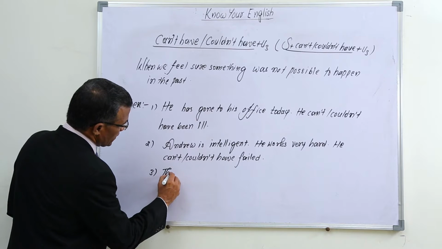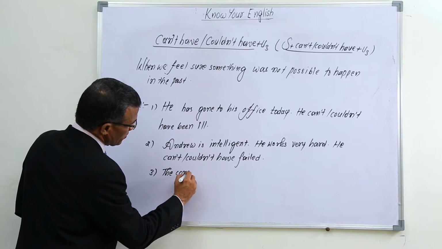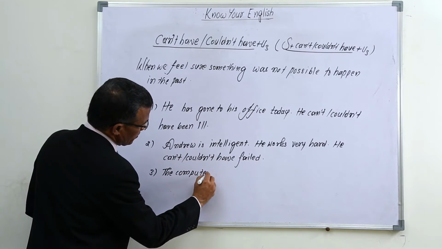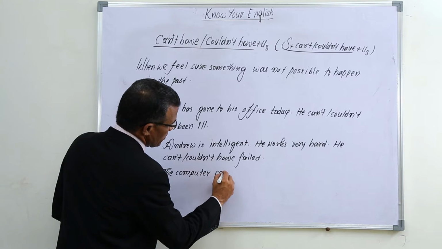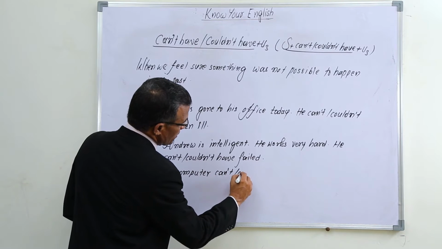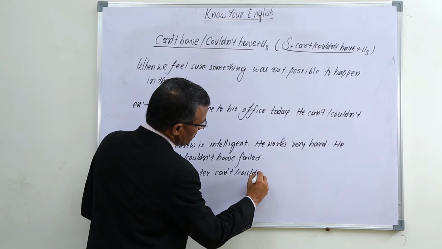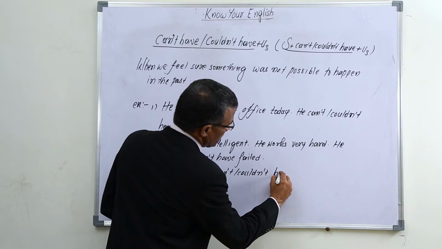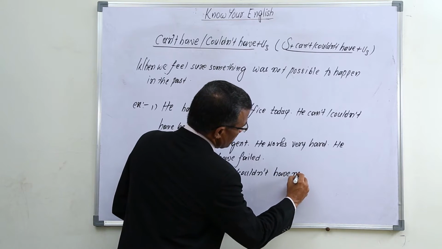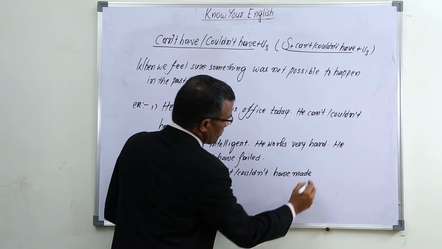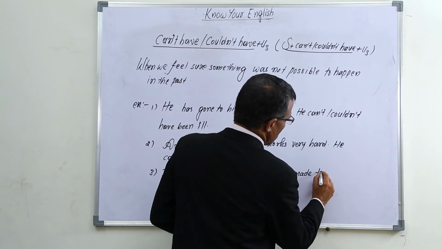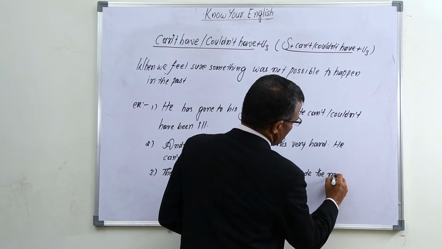The computer can't or couldn't have made the mistake.